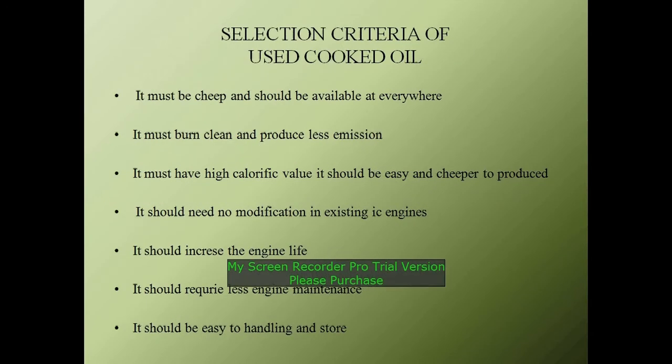Selection criteria of used crude oil. It must be cheap and should be available everywhere. It must burn clean and produce less emission. It must have high calorific value. It should be easy to produce. It should not need any modification in existing CI engines. It should increase the engine life. It should require less engine maintenance. It should be easy to handle and store.